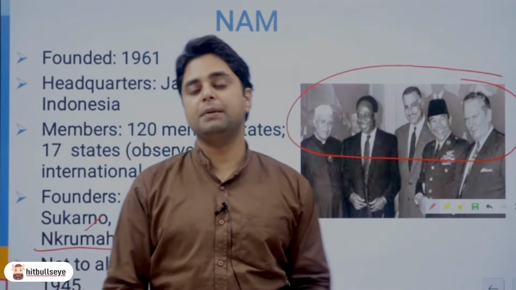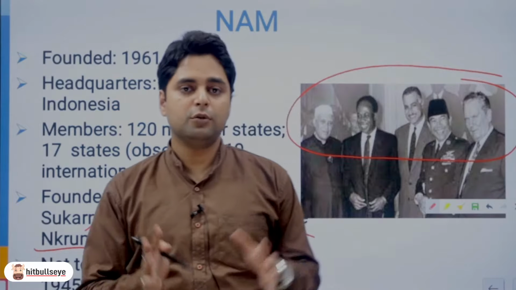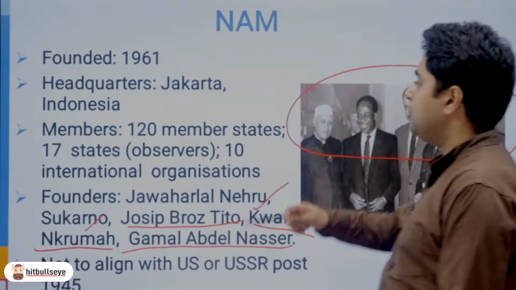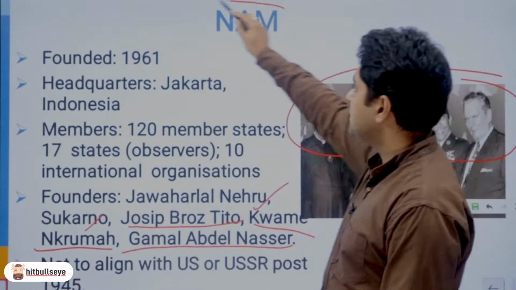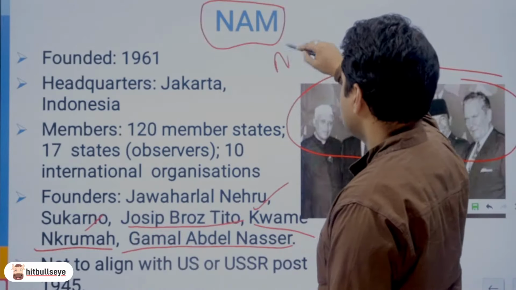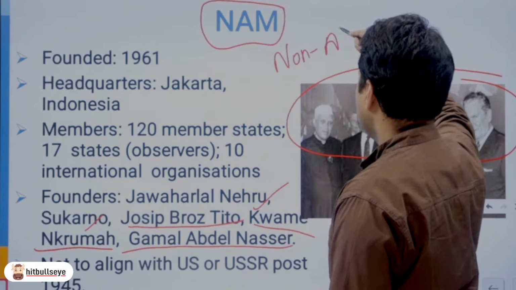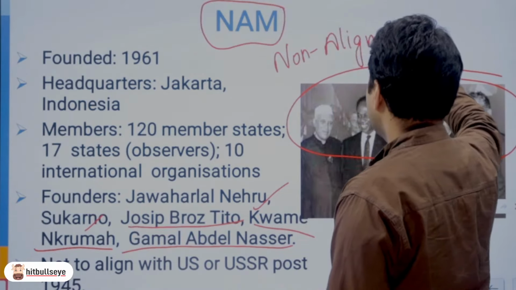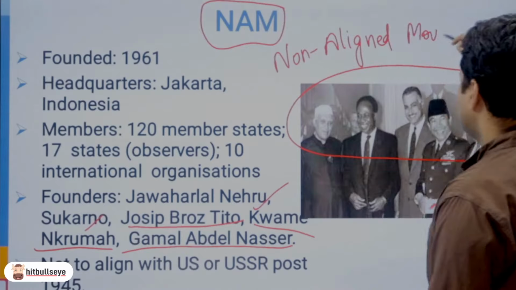So these 5 people came together and they gave an idea that we do not want to align with either of these camps. So they said we will be non-aligned, and hence they founded NAM, or what is called non-aligned movement.